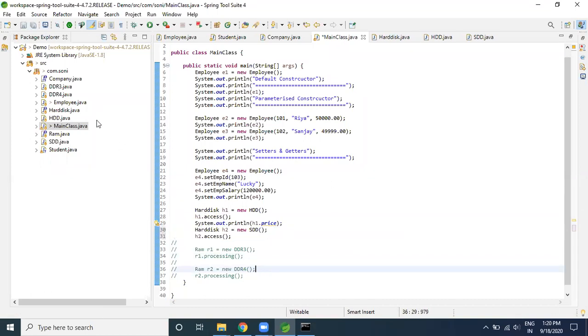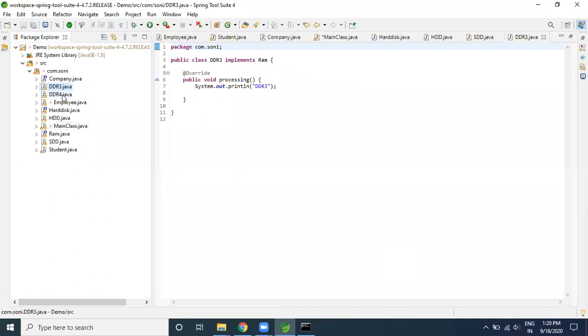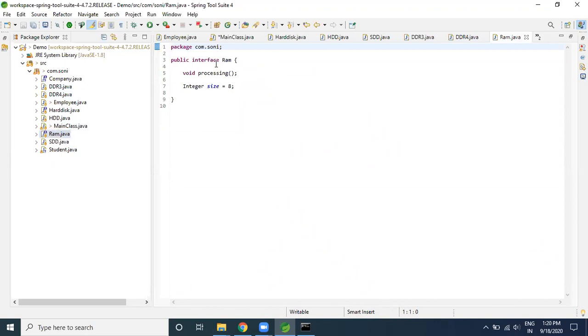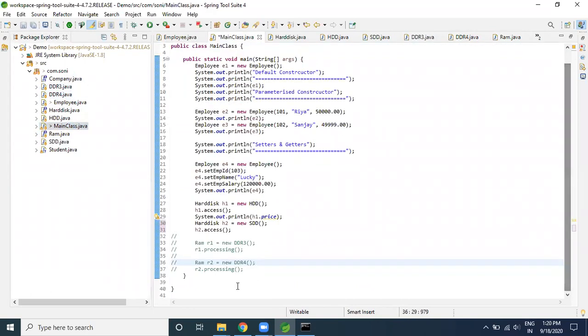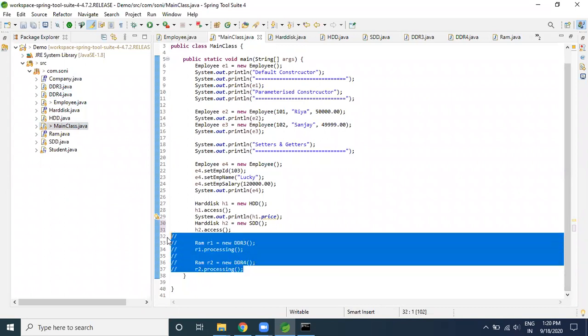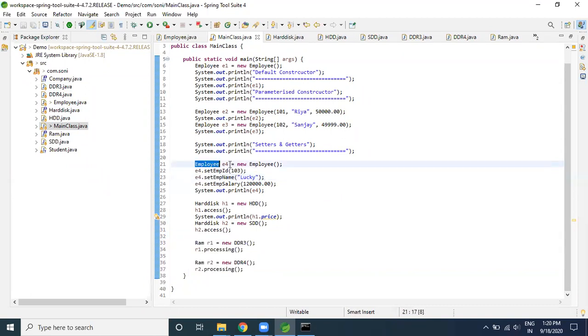Now if I talk about the RAM, the old RAM was DDR3 and the new RAM is DDR4. So I have created the RAM interface and I am using the reference of the RAM interface and choosing the object of the implementation class, which is DDR3 or DDR4. Whenever the requirement comes into the picture, you can switch. If both are classes, it is tightly coupled, but whenever I use the interface, this is the interface and this is the class. In this way I am trying to achieve loose coupling.